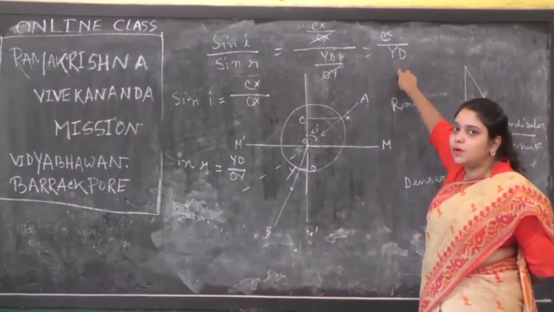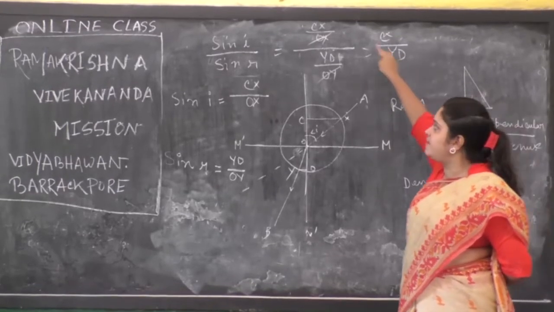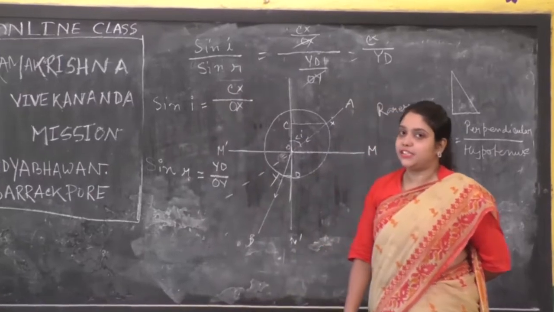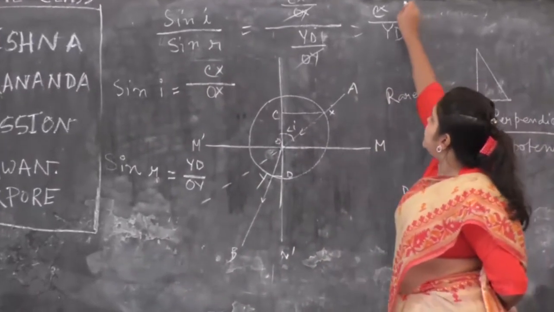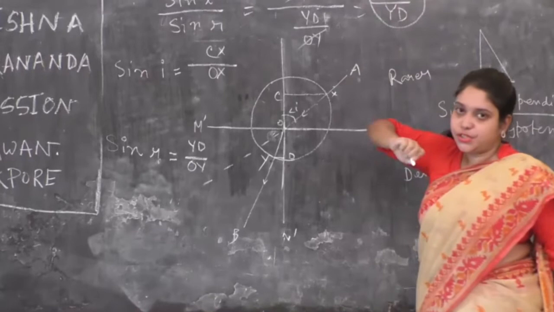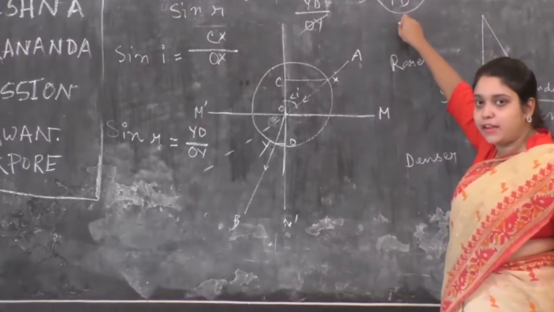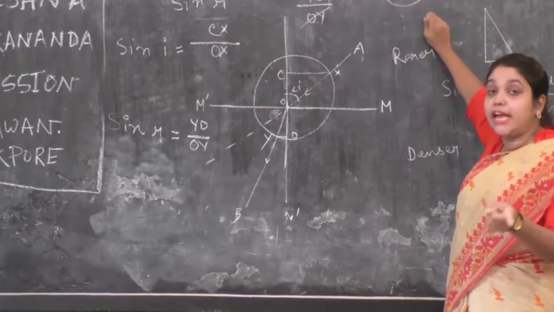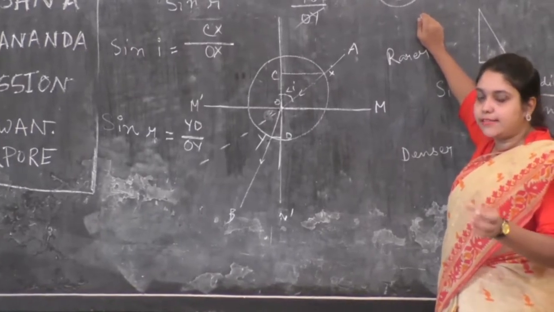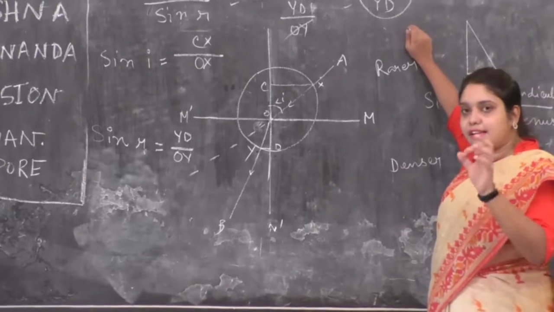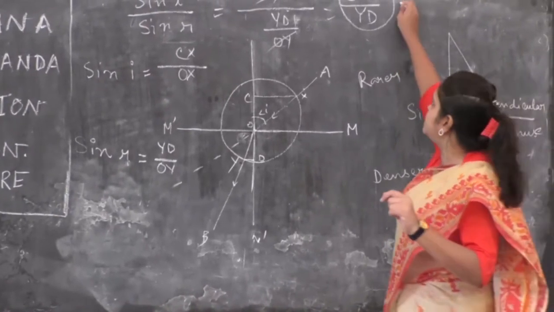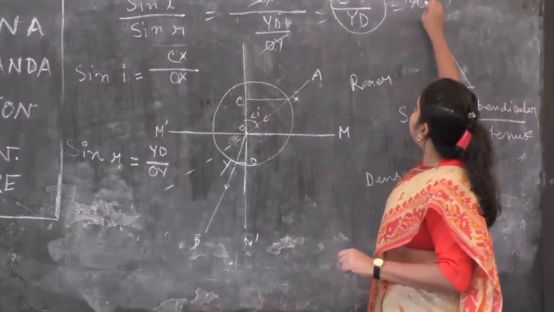This is the ratio of the sine of angle of incidence to the sine of angle of refraction, and this will never change. This is a constant value. The magnitude of this ratio will not change until and unless the color of light and the given pair of media remains unchanged. So this is called the refractive index.